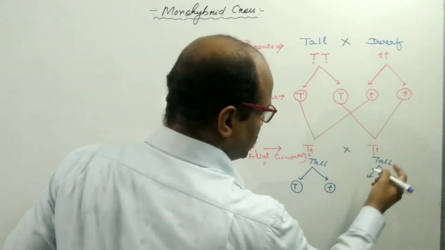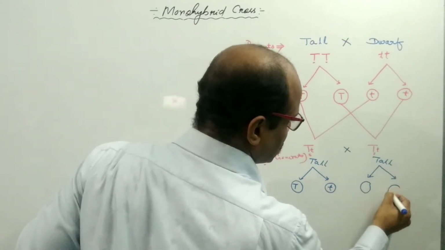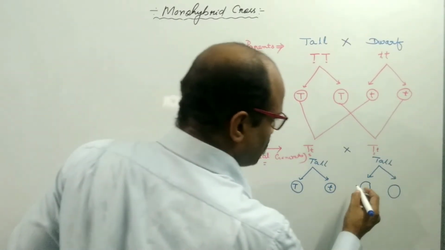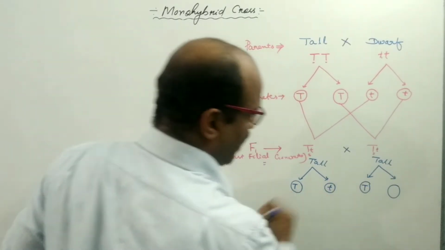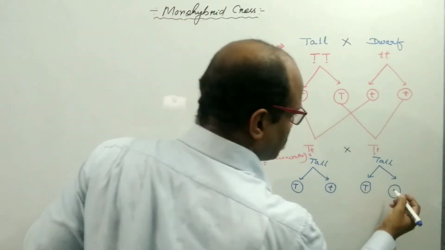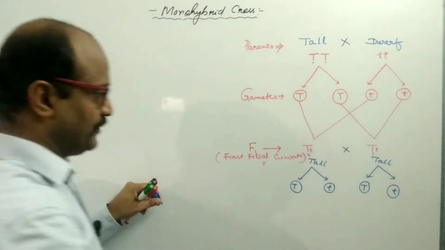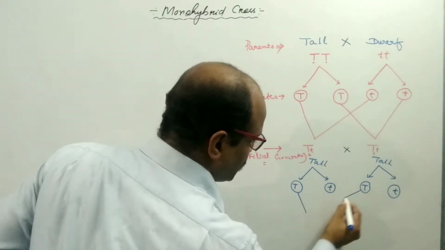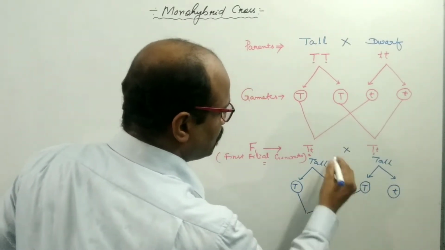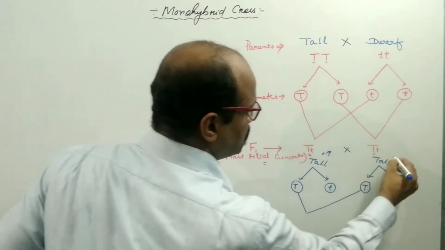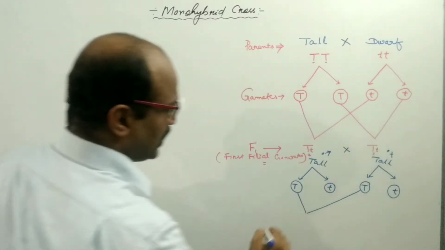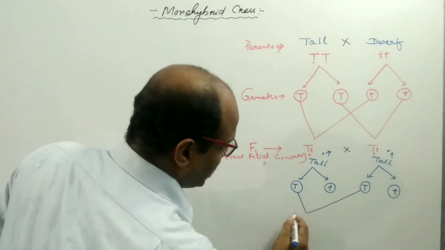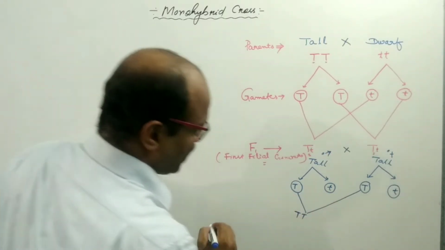The same thing happens here. The capital T small t tall individual produces 50% gametes having capital T and another 50% having small t. Suppose this is the male individual and this is the female individual. By fertilization, capital T with capital T produces capital TT.